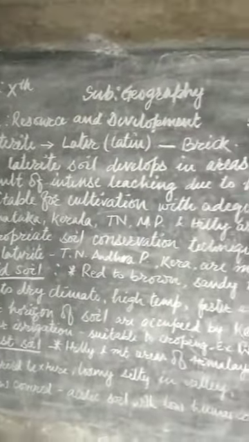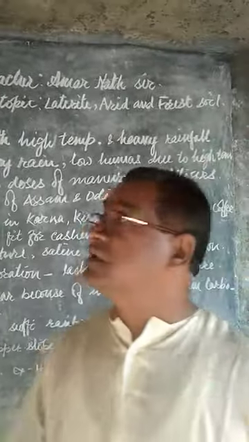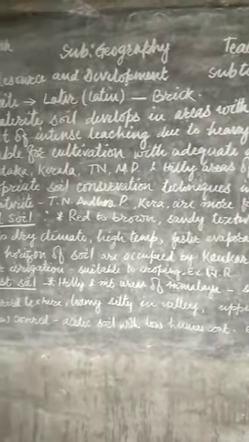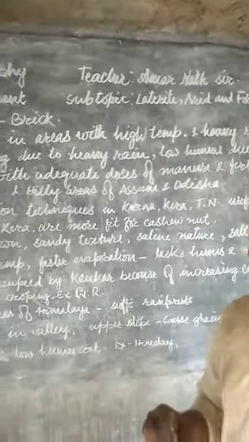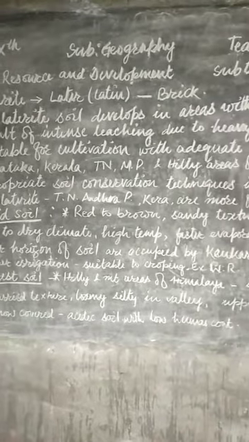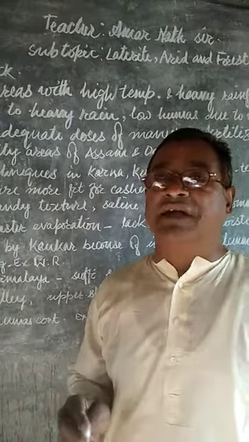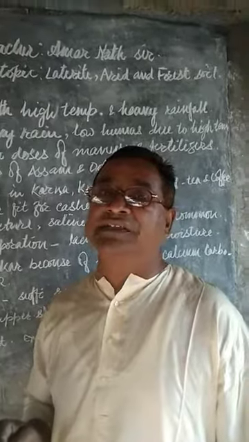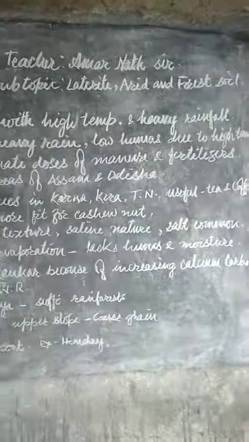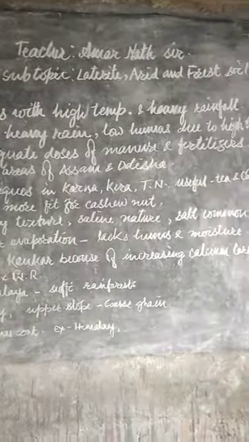You're welcome in my next classes, which relate to standard 10, and the subtopic is laterite soil, arid soil, and forest soil. In earlier classes, you already understood the alluvial soil, the black soil, and the red and yellow soil. In this period, we will consider laterite soil, arid soil, and forest soil.